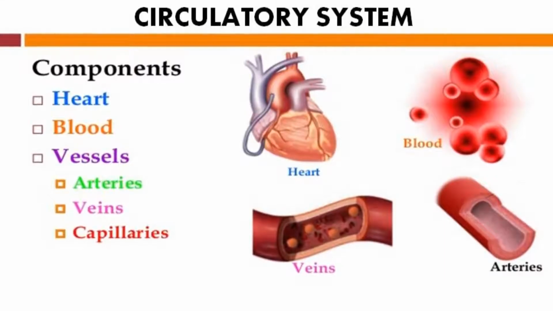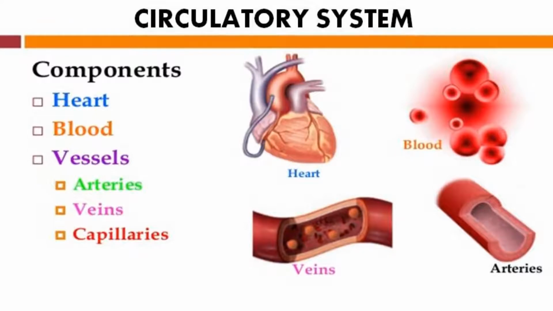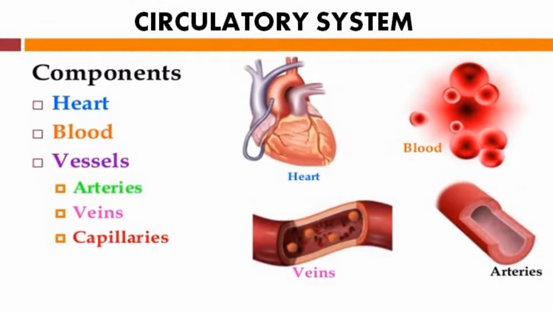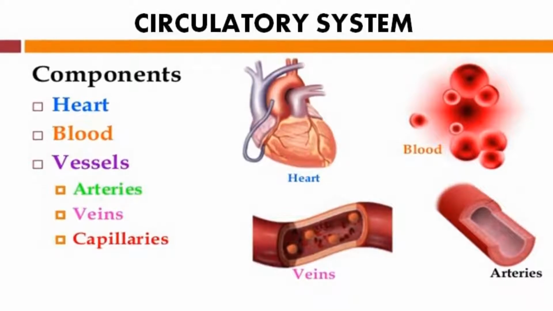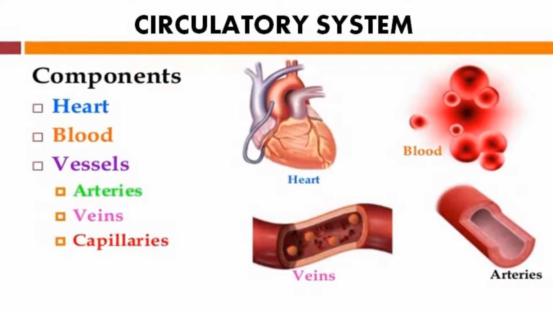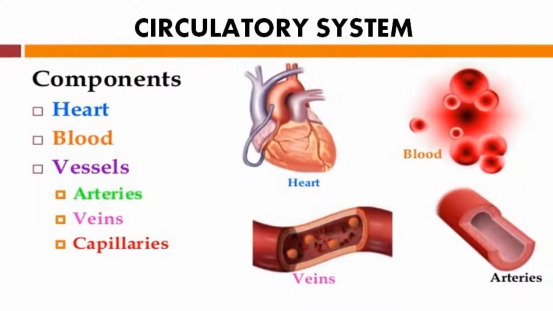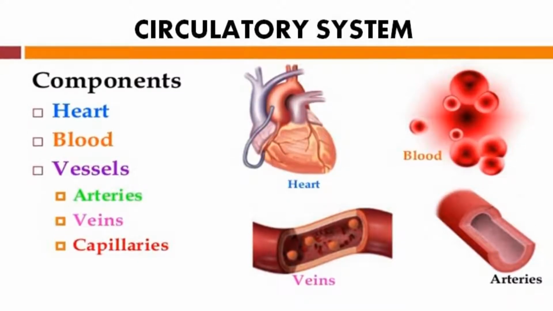Let us now understand the components of the circulatory system. Its components are the heart, the blood, and the blood vessels, which are further classified into three types: arteries, veins, and capillaries.